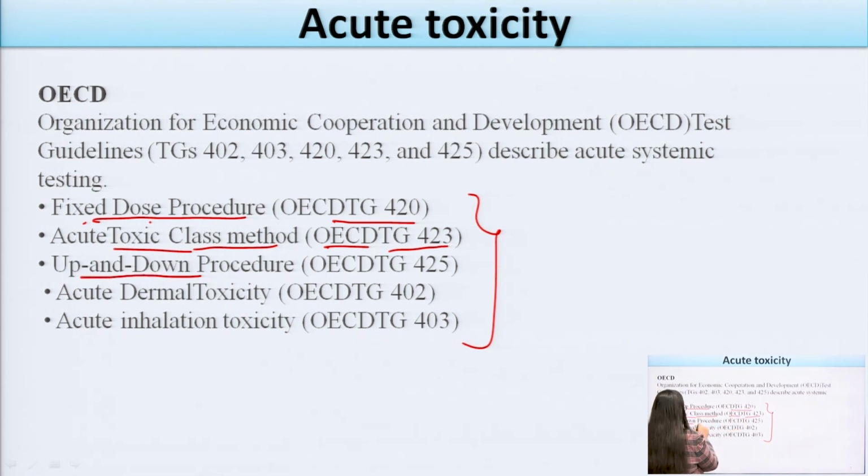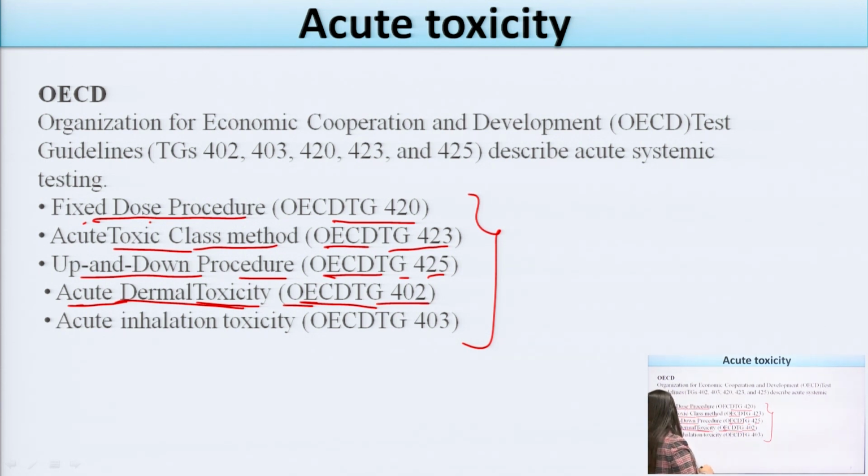Third one is the up and down procedure. This is the OECD TG 425. Then acute dermal. Dermal, we all know, is where skin-related novel drug substances are coming into the market. Then we have to study the toxicity of that drug in the acute dermal toxicity, in which the guideline is OECD TG 402.